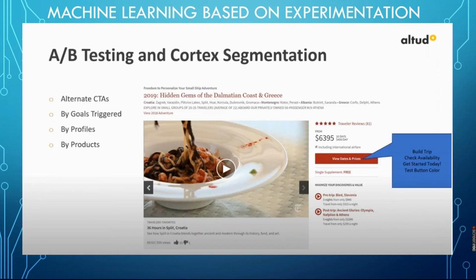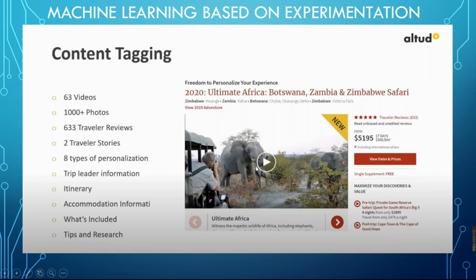This A/B testing is nothing but providing two versions of content to the client based on his goal, triggered by profiles and by products. Suppose, for example, he is an African customer, then we are providing videos for pre-trip, providing video suggestions. Here you see we are providing suggestions for Olympic National Park, with a button to check availability. So these things we are personalizing for him. We are showing the food component by default.